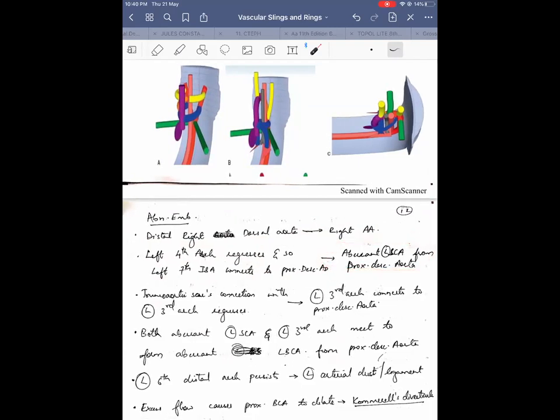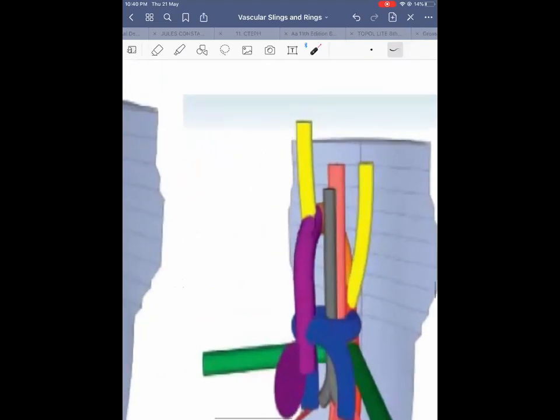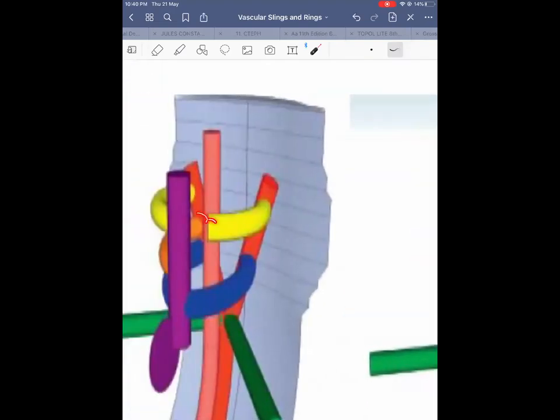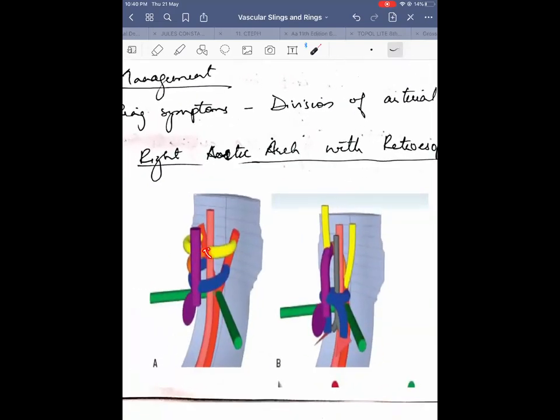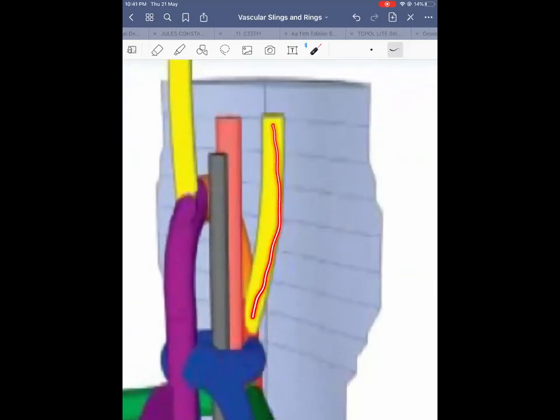Now what also happens here, and how it is different from an aberrant subclavian artery, is that the truncoaortic sac's connection with the left third arch also regresses. Here we can see this connection with the ventral aorta or the truncoaortic sac regresses. The third arch and the truncoaortic sac regress, and because this is freed here, this goes vertically like this, and this now is connected to the descending aorta.